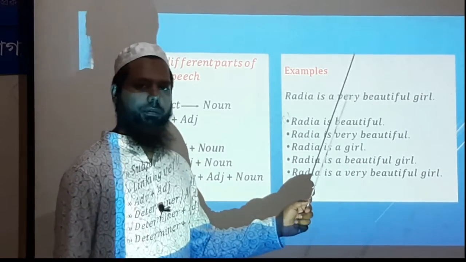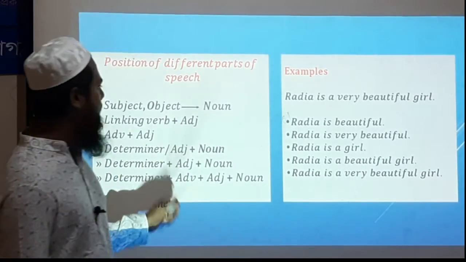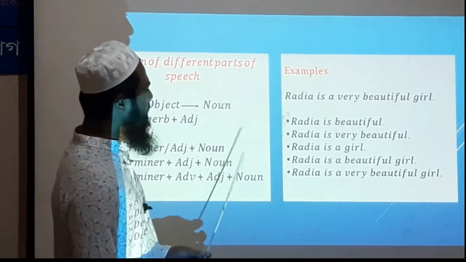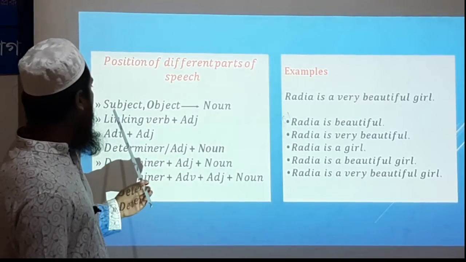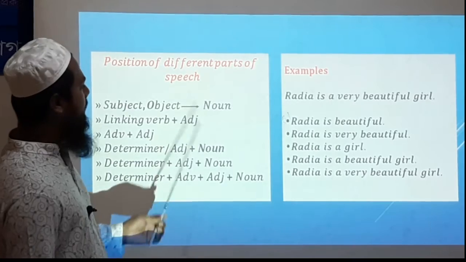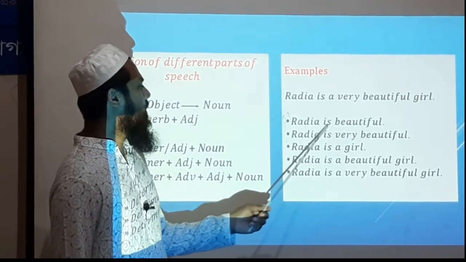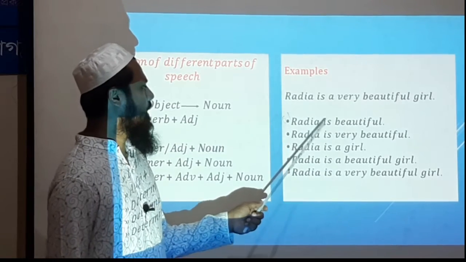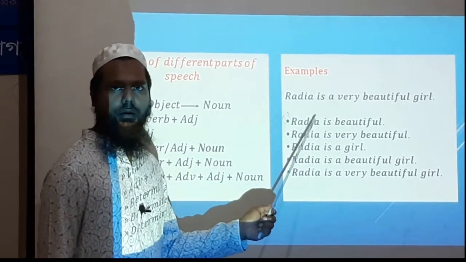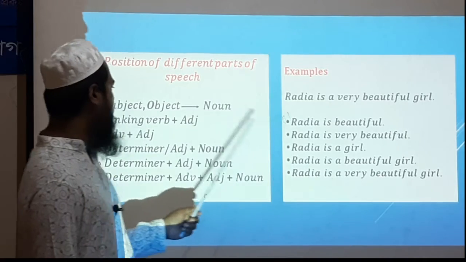I will write the sentence part by part. Here, the rule is subject and object is always noun. Look at the sentence: Radhya is beautiful. Here, Radhya is the subject and it is a noun. It is a noun word.